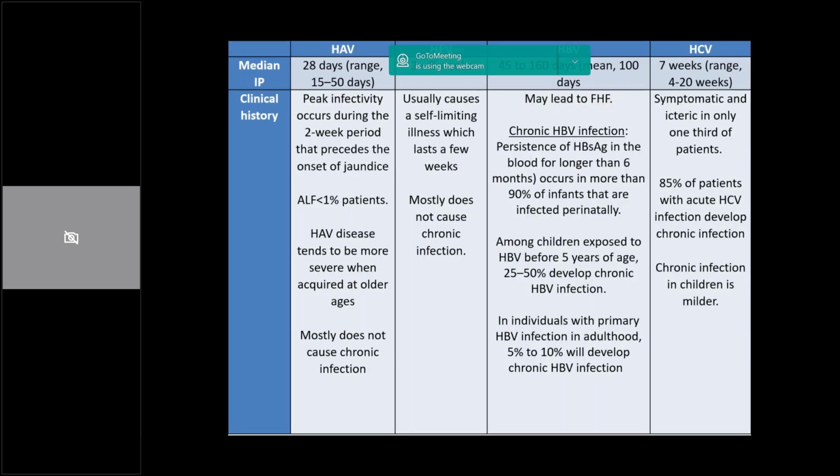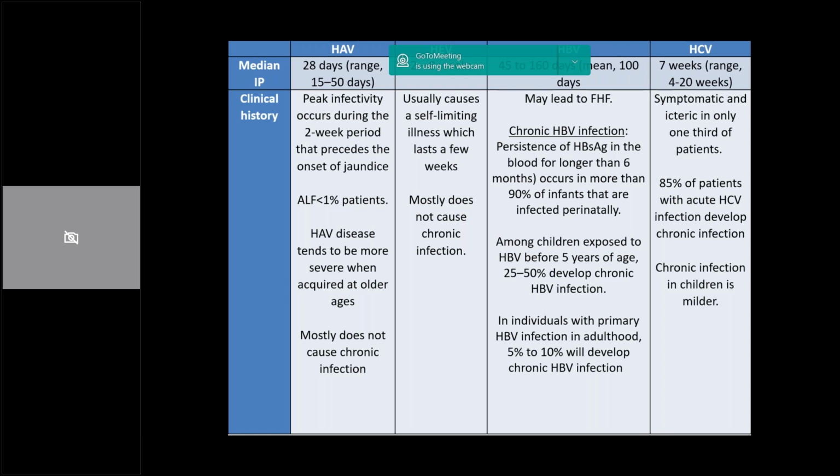Going on, so we will briefly discuss the most common kinds of hepatitis. Hepatitis A: the median incubation period, which is essentially the time from exposure to the onset of symptoms, is around a month. That is 4 weeks, 28 days, and the peak infectivity usually occurs during the second week. And as we have discussed, this is particularly important in childcare settings.